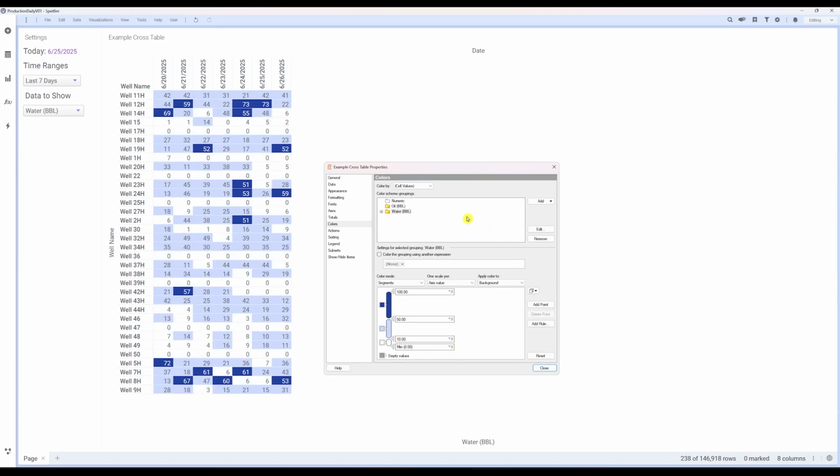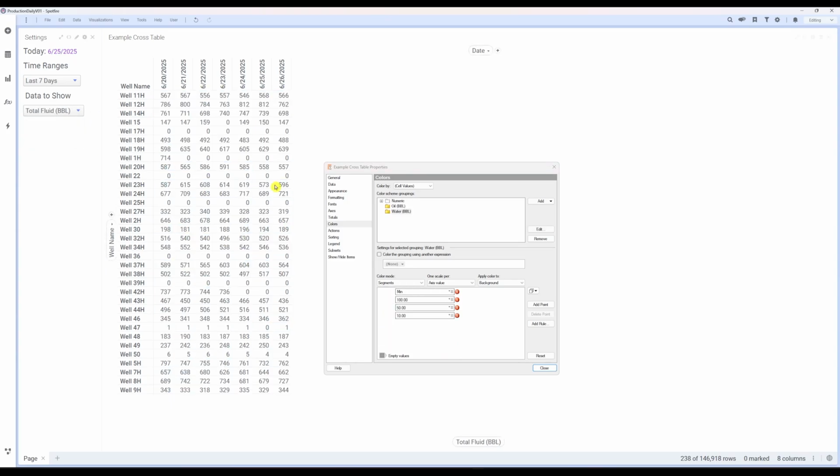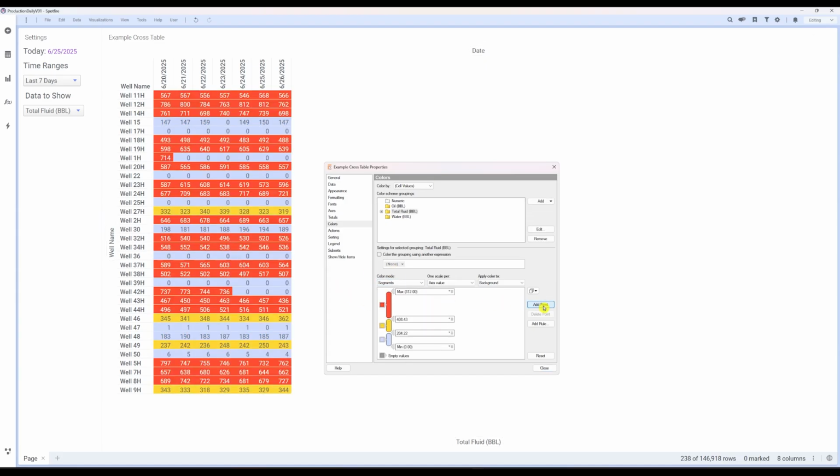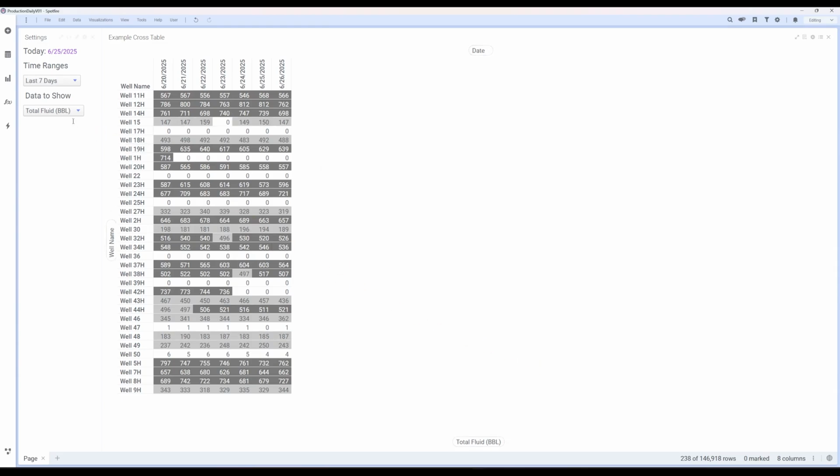Repeating these steps once more, we'll select the last option, Total Fluid. Click the Add button and select Total Fluid. Select the segmented option in the color mode dropdown. Create our 3 value ranges. Then we'll go with a grayscale color theme here with a darker shade for the higher values. Set their values to numbers that fit our data. Once done, we can click through our data options to see our results.